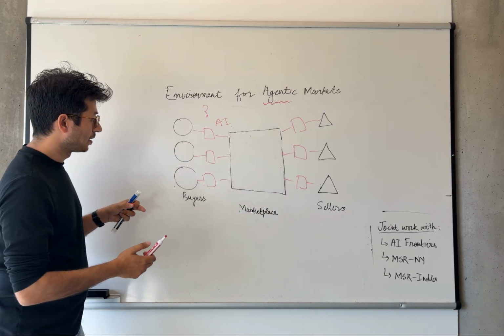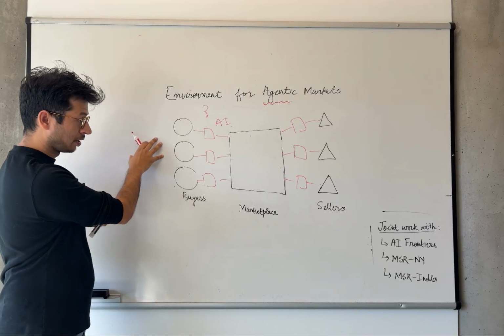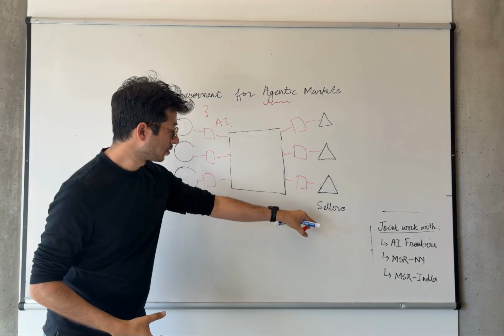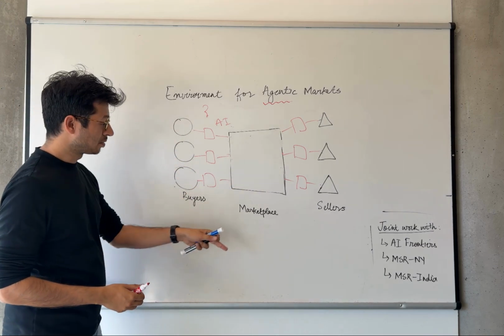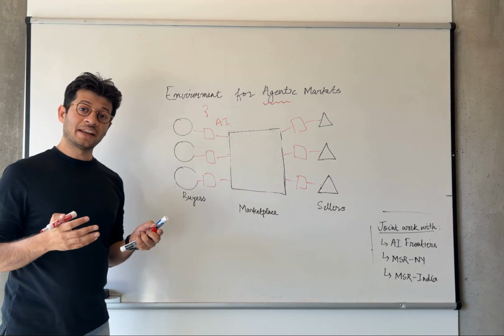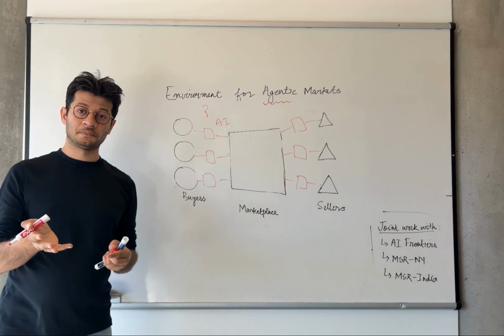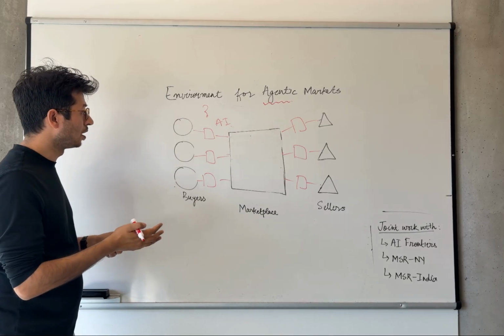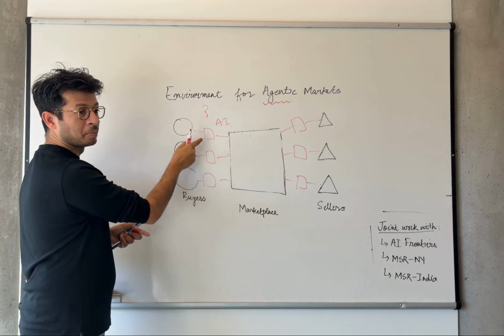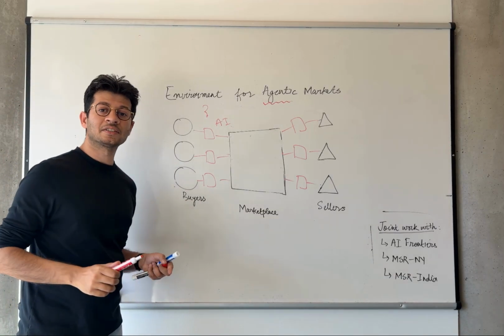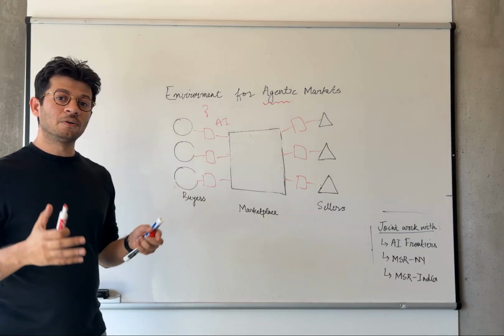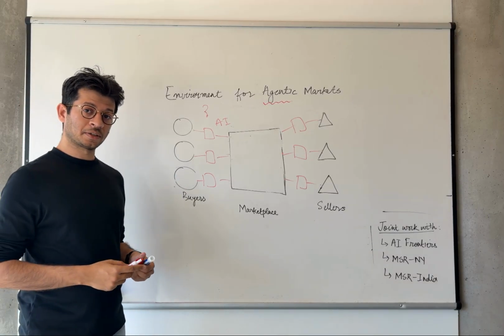One of them is that there are many parties involved here. There are so many buyers, so many sellers, and there are agents representing all of them, and there's a marketplace, and each of them can have different competing objectives. Another reason this setting is complex is because these agents are probably powered by LLMs that we don't fully understand. We don't understand the reasoning processes. We know they're stochastic. We don't understand what the underlying neural networks are doing.